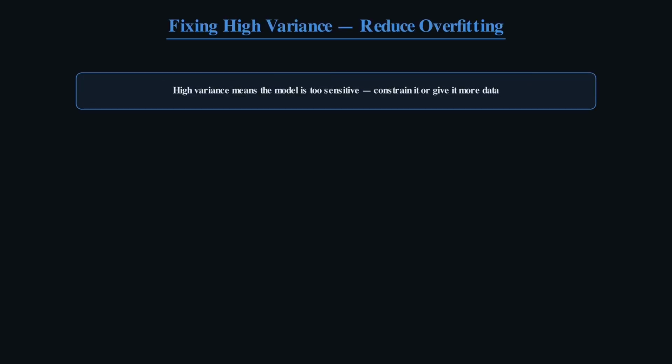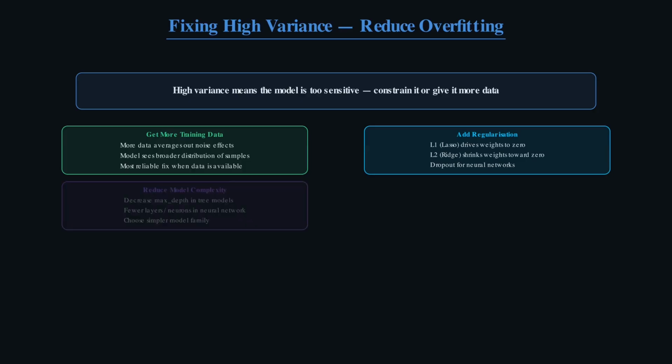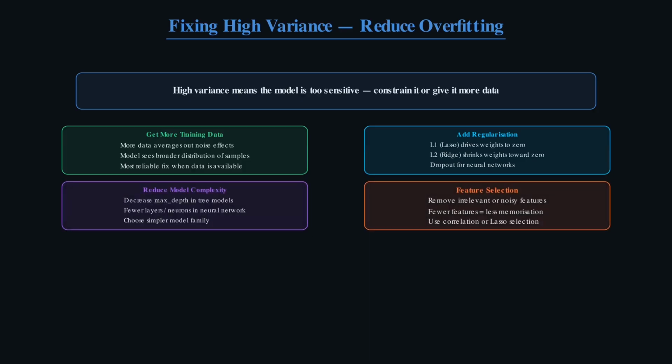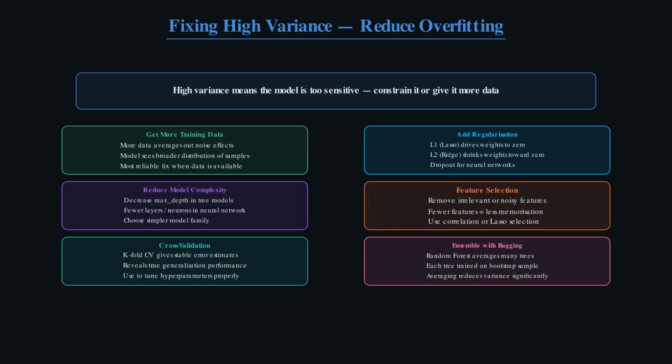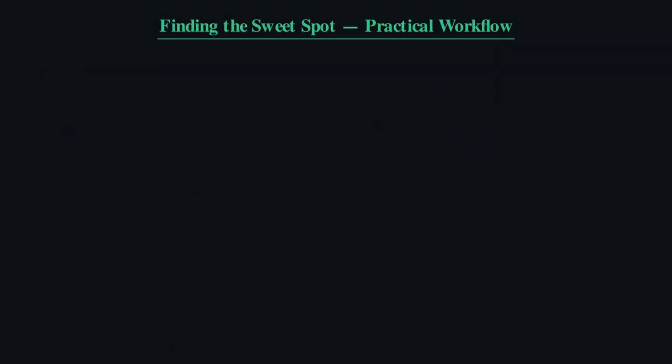Learning curves are the most reliable diagnostic tool for figuring out which problem you have. High bias shows up as both training error and validation error plateauing at a high value. More data does not help because the model lacks the capacity to learn. High variance shows up as a large gap between a low training error and a high validation error. More data usually does help by giving the model a broader, more representative sample.